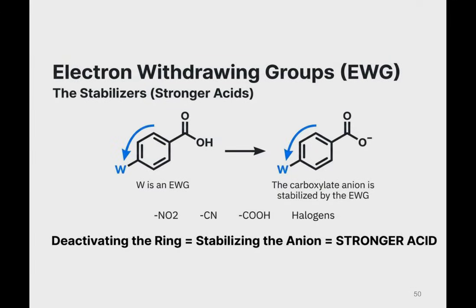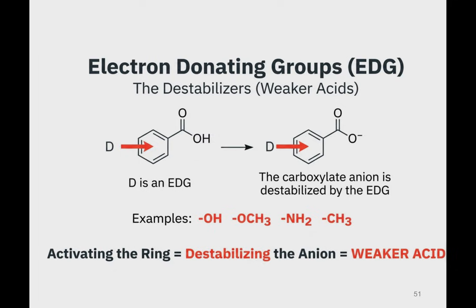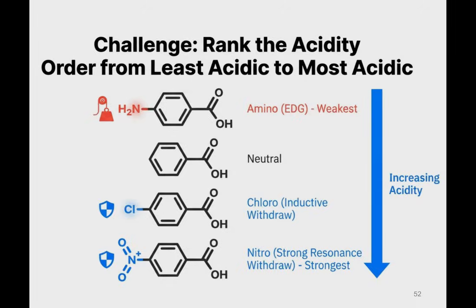So electron withdrawing groups are stabilizers, giving a stronger acid, deactivating the ring and stabilizing the anion. On the other hand, electron donating groups destabilize the anion, so it becomes a weaker acid.